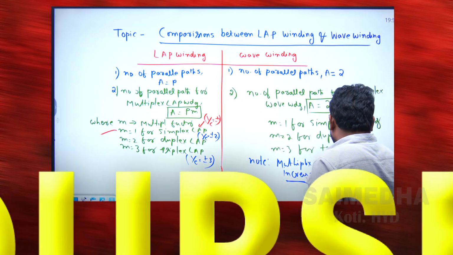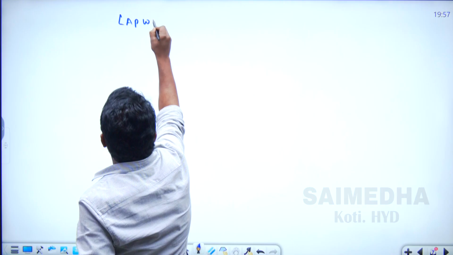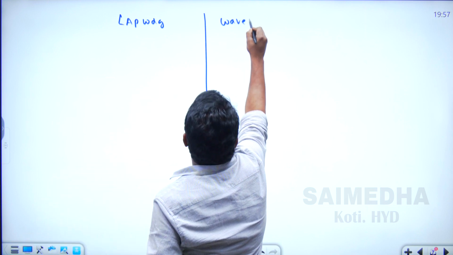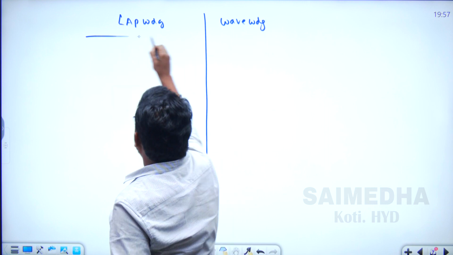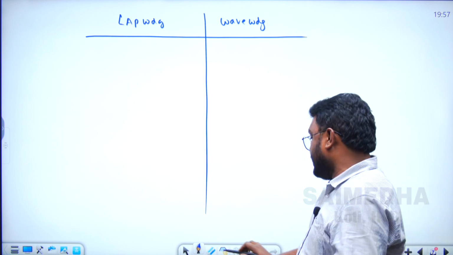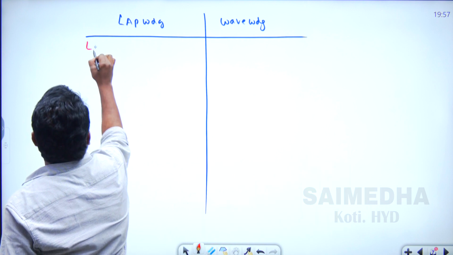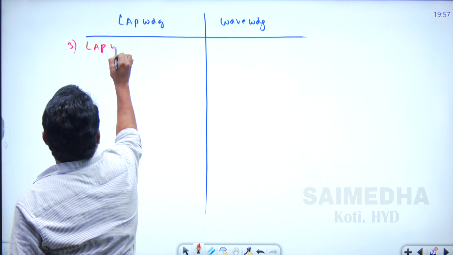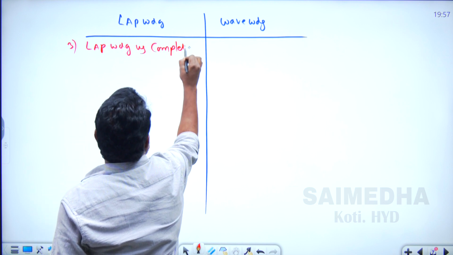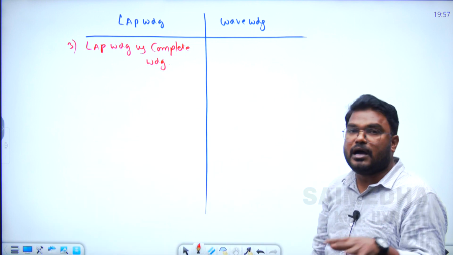And next we have a question: on one side is a lap connected armature winding and on the other side, let us take the wave connected armature winding. What is the third point in the comparison? Suppose the lap connected armature winding is a complete winding. So the lap winding is the complete winding, which means no slots are empty in the armature core.